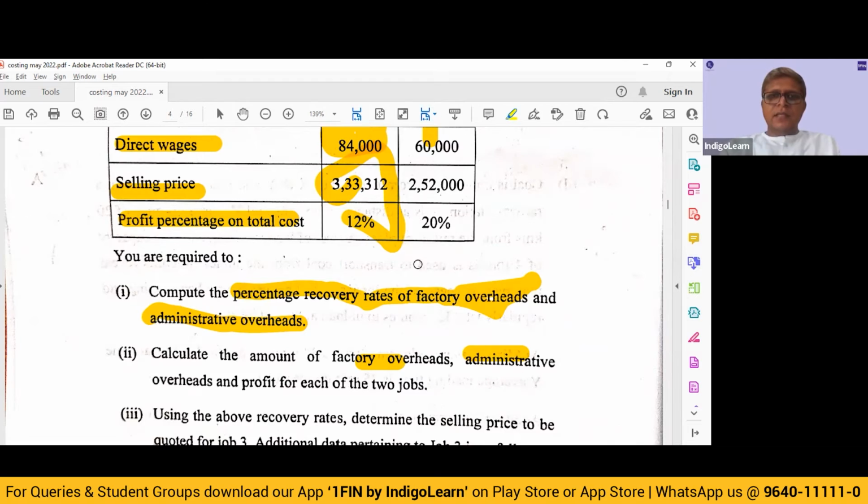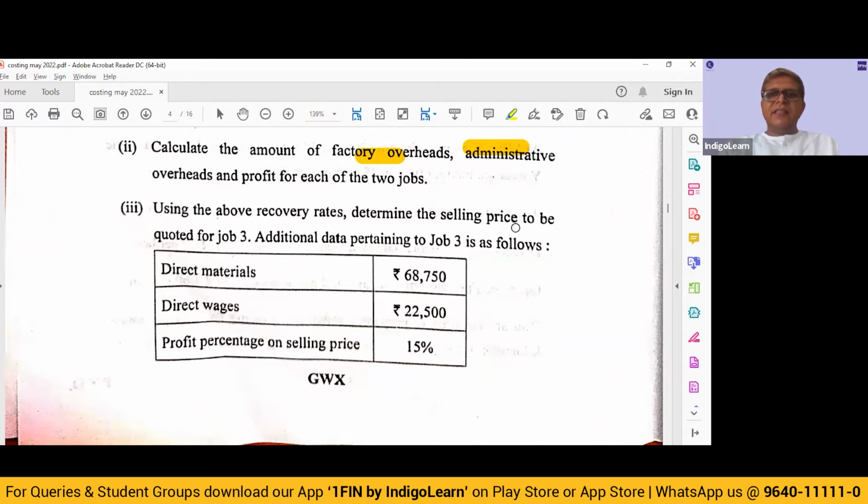Then, using the above recovery rates, determine the selling price to be quoted for job 3. Additional data pertaining to job 3 is as follows. So they have given us direct material 68,750, direct wages 22,500. So we will get some prime cost. We will add factory overheads, which will be 66.67% of direct wages 22,500. We will get the total factory cost. We will add 20% to that, arrive at the total cost, and then they want profit percentage on selling price to be 15. So we add for profit markup, arrive at the total selling price to be charged.